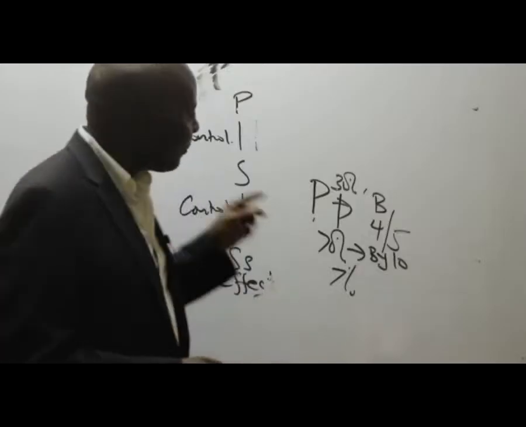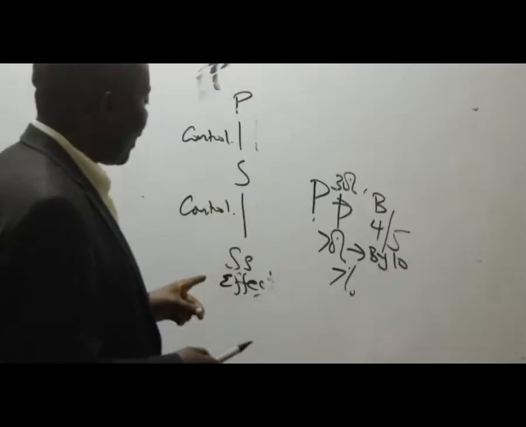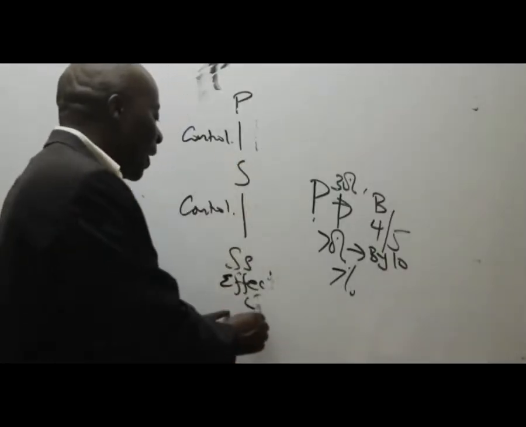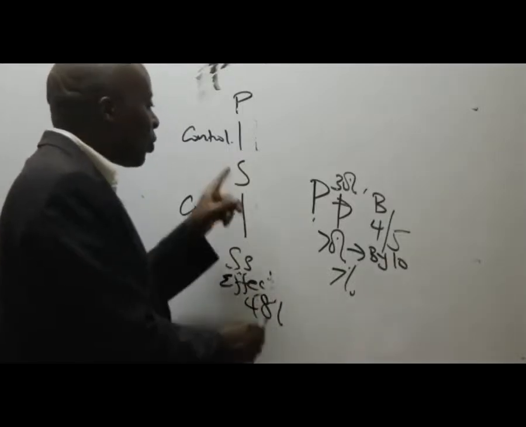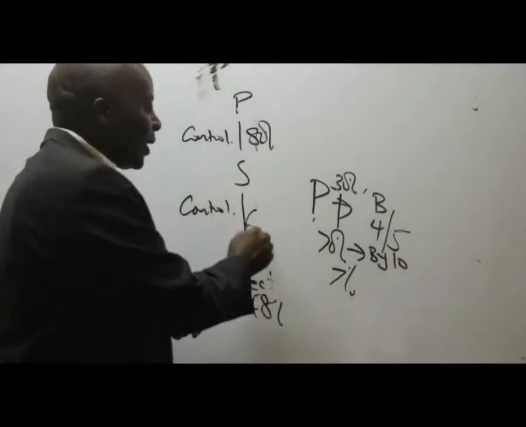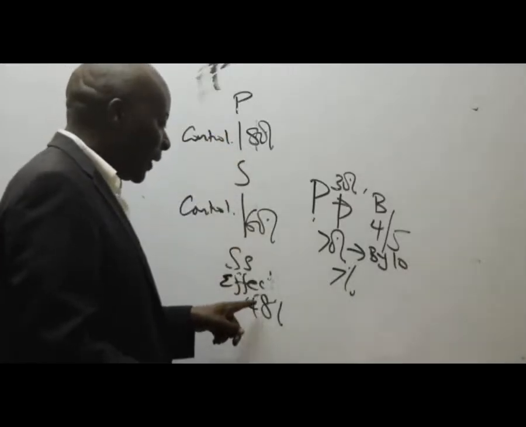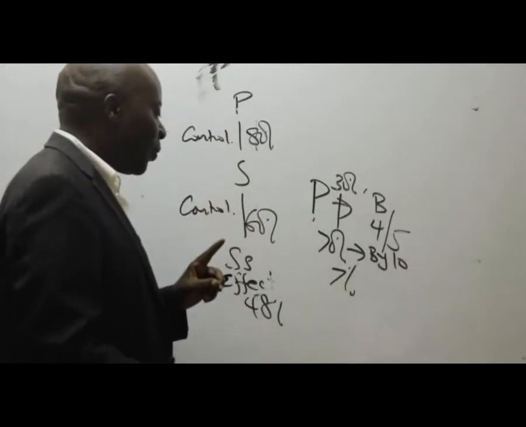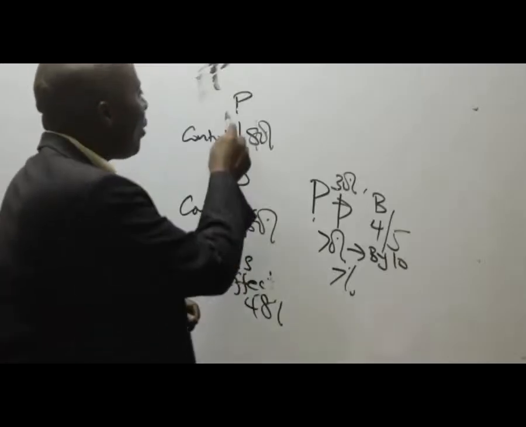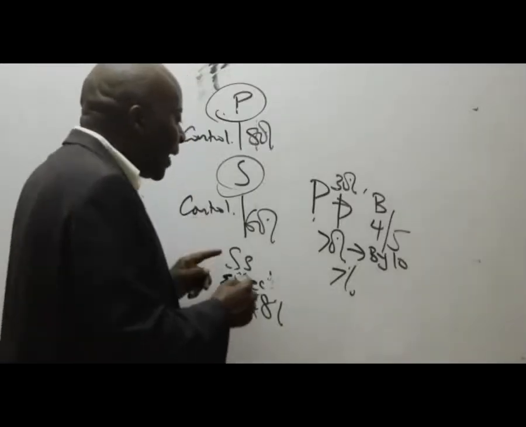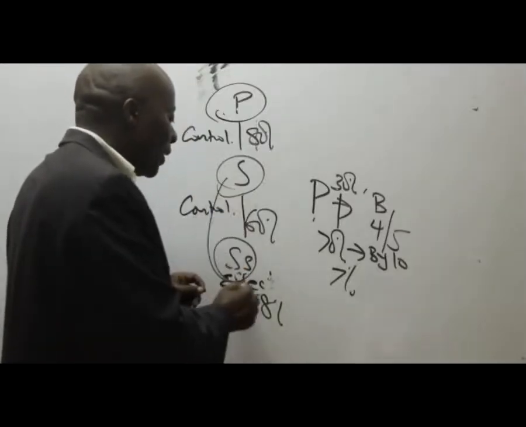Right? So like in this particular case, we have said effectively, P has got what percentage here? Somebody has got 48% in SS because of the 80% here and the 60% there. So P has got 48% in SS. But now, what is happening here? Here, we've been able to control S. And S is in control of who? Is in control of SS.